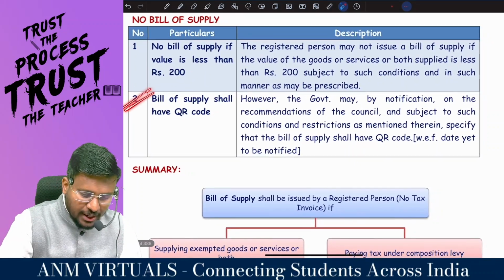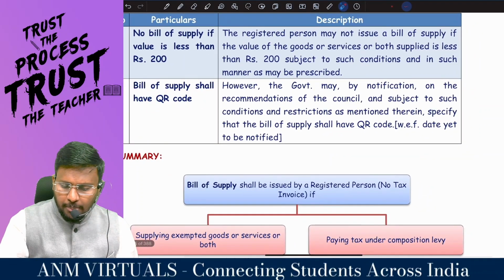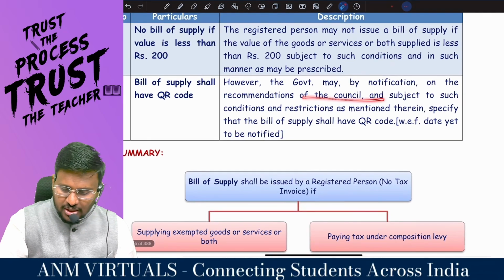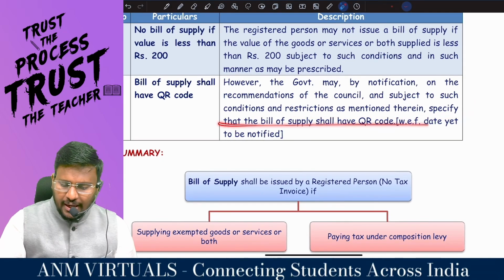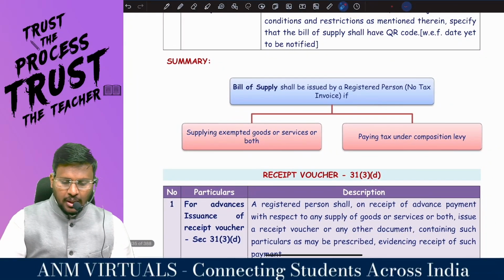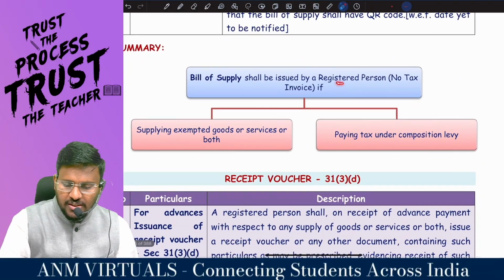Bill of supply shall have QR code. However, the government may, by notification on the recommendation of the council and subject to such conditions and restrictions as mentioned therein, specify that a bill of supply shall have a QR code. So what is the one line summary of it? Bill of supply shall be issued by a registered person.